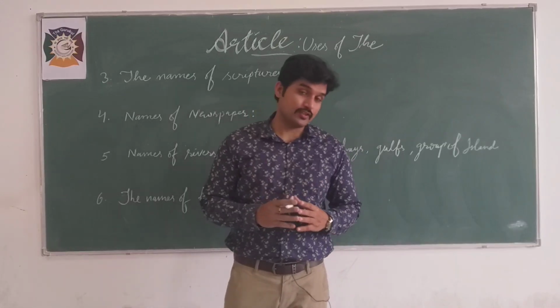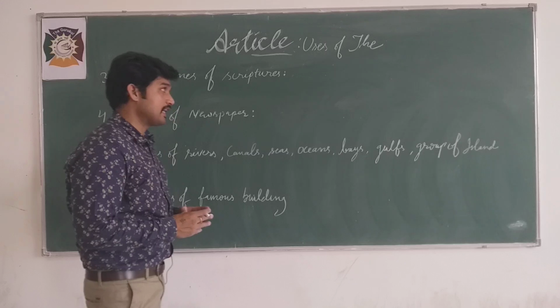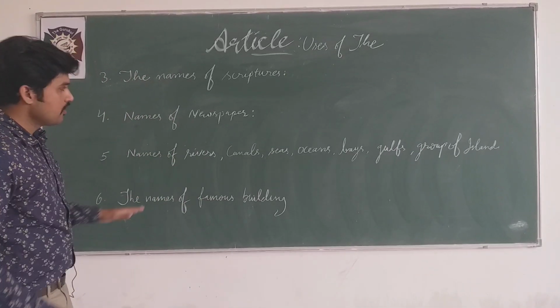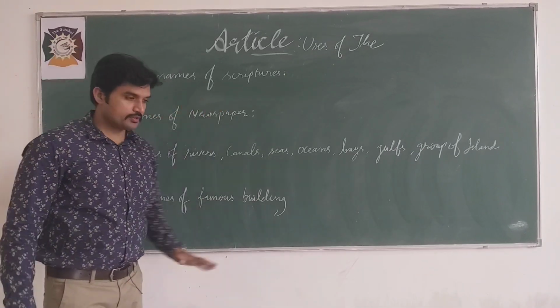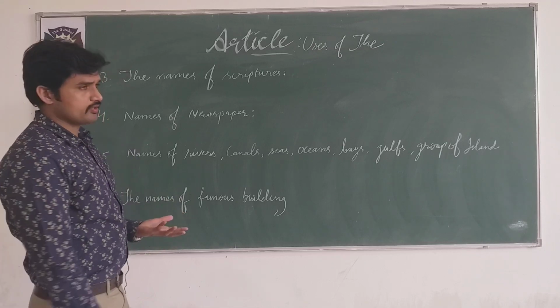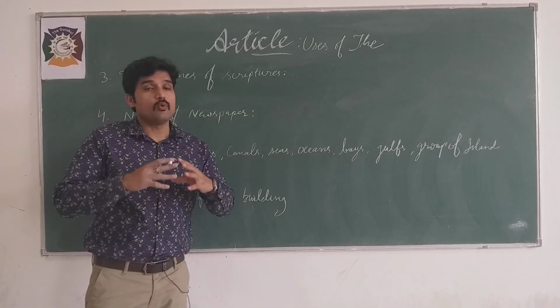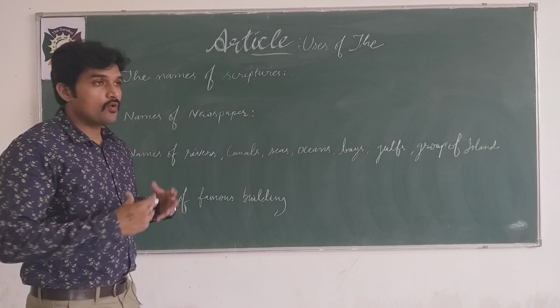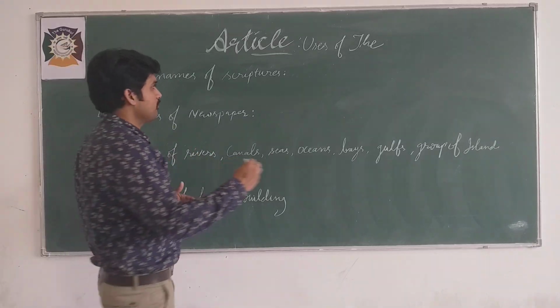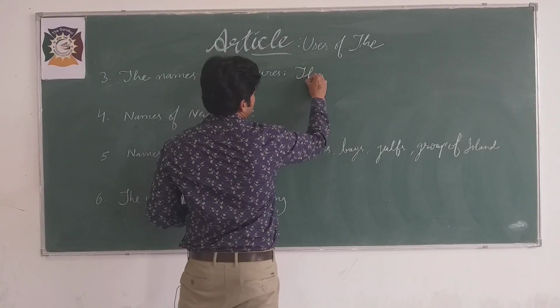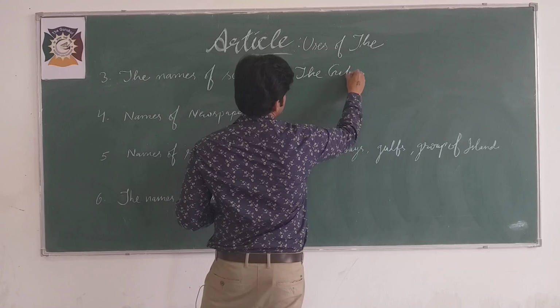Moving on with the uses of article the, which is the definite article. Rule number 3, the names of scriptures. Now, which are the scriptures? The books which we worship, we respect, we read for knowledge. For example, you have to use the Gita.